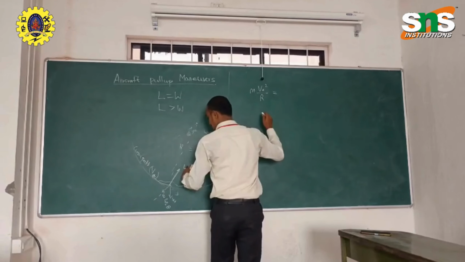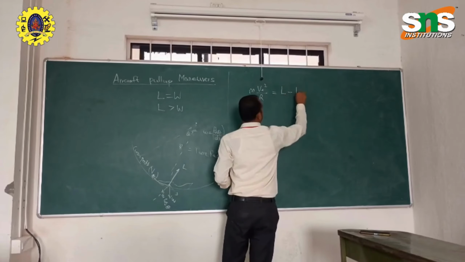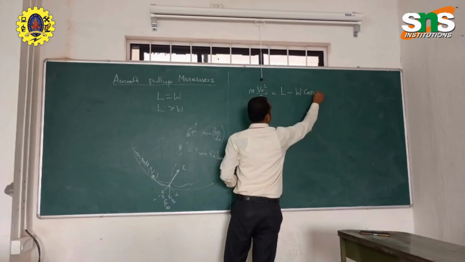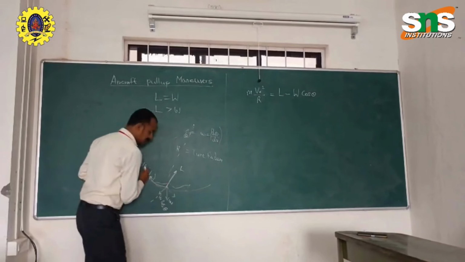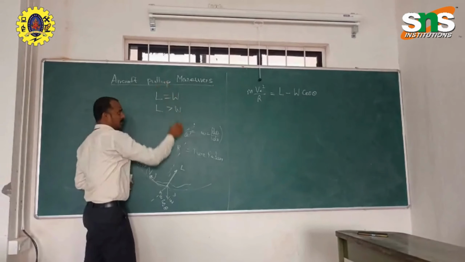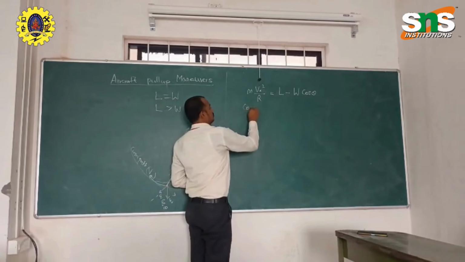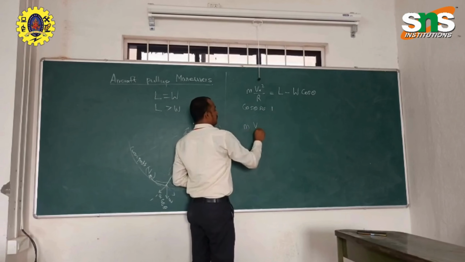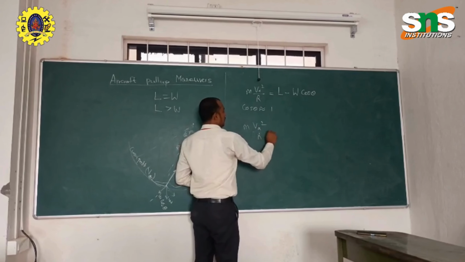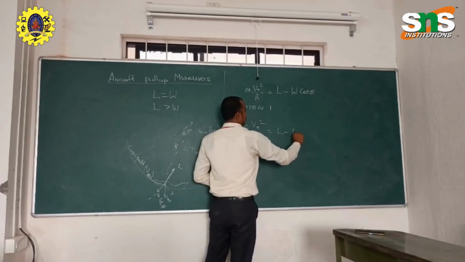So this is L minus W cos theta. Here theta of this pull-up maneuver is very small, so cos theta is taken as 1. So mass times V infinity squared by R is equal to L minus W.